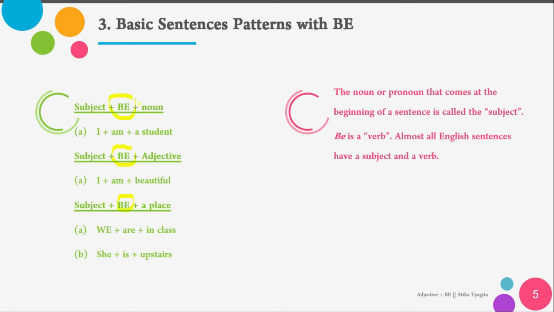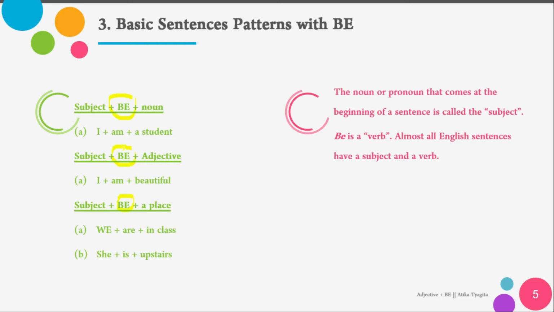I am beautiful. So not only is be followed by a noun, but the subject followed by be can also be followed by an adjective. I am beautiful. Beautiful is an adjective. We just discussed it in the previous slide. Or you can say you are beautiful. And then subject followed by be followed by a place: we are in class. She is upstairs.